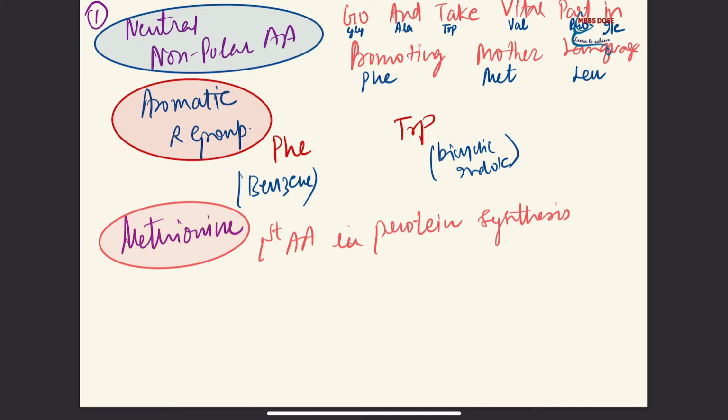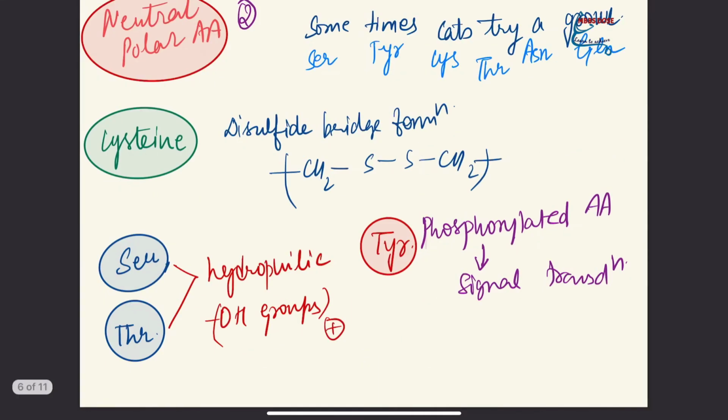Now we will talk about methionine, which is the first amino acid in protein synthesis. Methionine acts as the initiation amino acid. It starts the synthesis of protein, okay? It is the initiation codon. Now we have neutral polar amino acids.